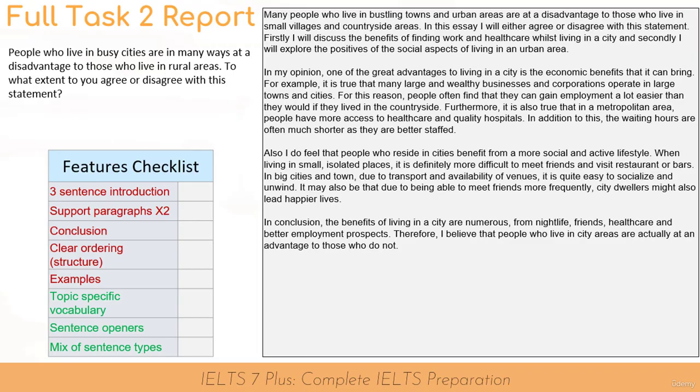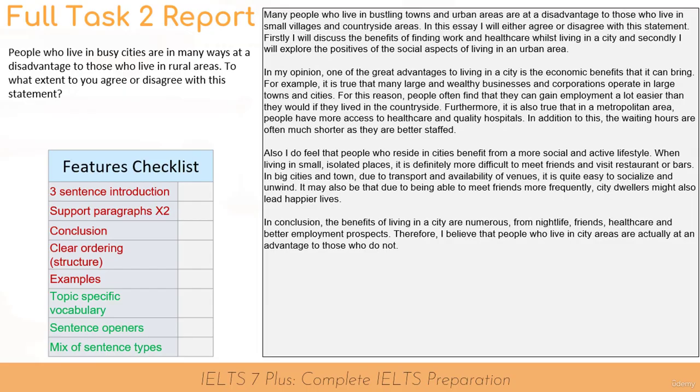Also, I do feel that people who reside in cities benefit from a more social and active lifestyle. When living in small isolated places, it is definitely more difficult to meet friends and visit restaurants or bars. In big cities and towns, due to transport and availability of venues, it is quite easy to socialise and unwind.